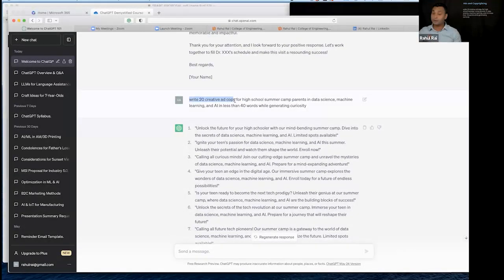So this is one of the specific use cases where you can write creative ads or copy for your promotional materials using ChatGPT or large language models. And this is one of the important tasks that is enabled by this class of interfaces and this class of technologies that are out there.